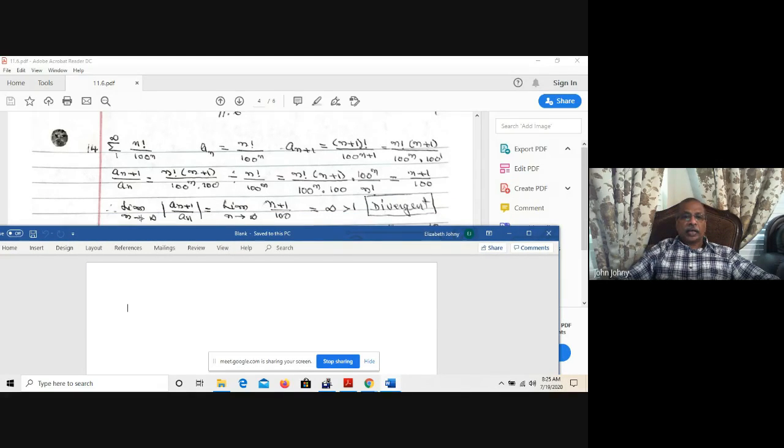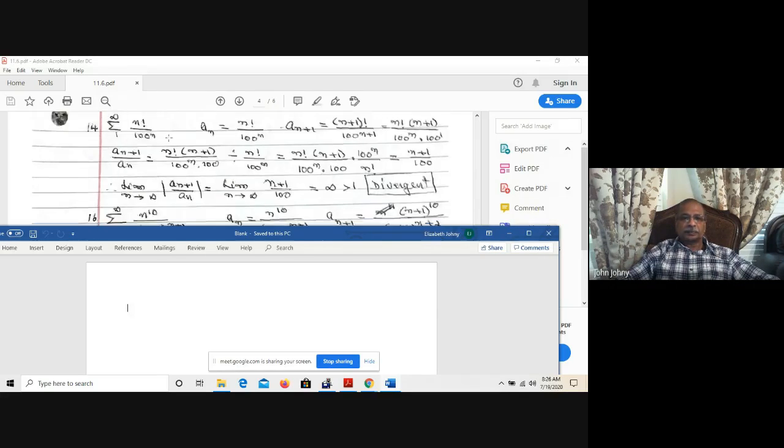The limit as n approaches infinity of the absolute value of a_(n plus 1) over a_n is the limit as n approaches infinity of (n plus 1) over 100. When n is infinity, this is infinity, so it is more than 1. Therefore, the series is divergent. See, whenever a factorial is there, this test, that is the ratio test, will be appropriate.